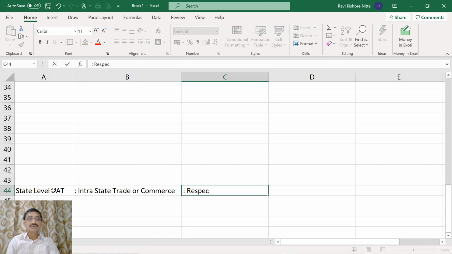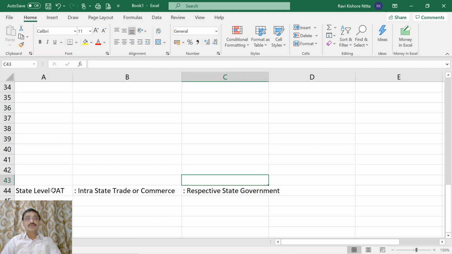Respective state governments used to levy. In the first class, we understood that for the purpose of introduction of GST, a constitutional amendment was necessitated. Why?